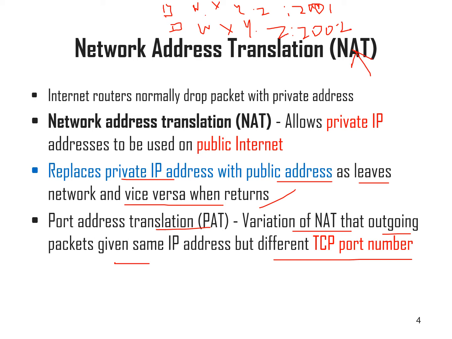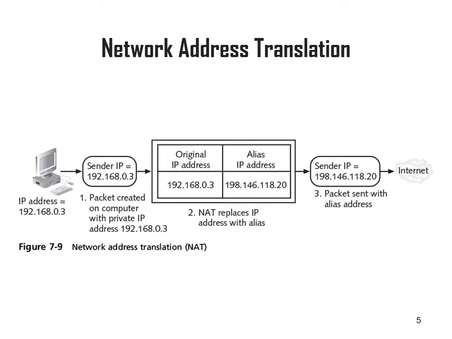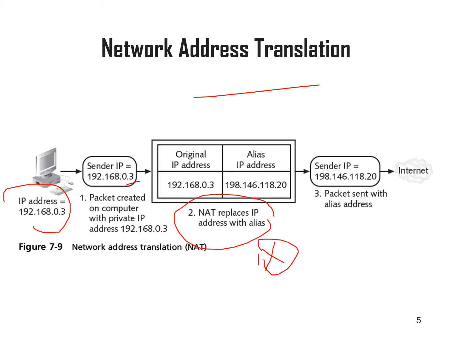Network address translation allows private IP addresses to be used on the public internet. It translates private IP to public and public IP to private IP. So this is how NAT happens. A packet has the IP address 192.168.0.3. This is the sender IP address. Here NAT has been installed in a router. This is the original IP address of the packet. It is translated to a public IP and sent to the internet. So it's a very simple thing, network address translation.